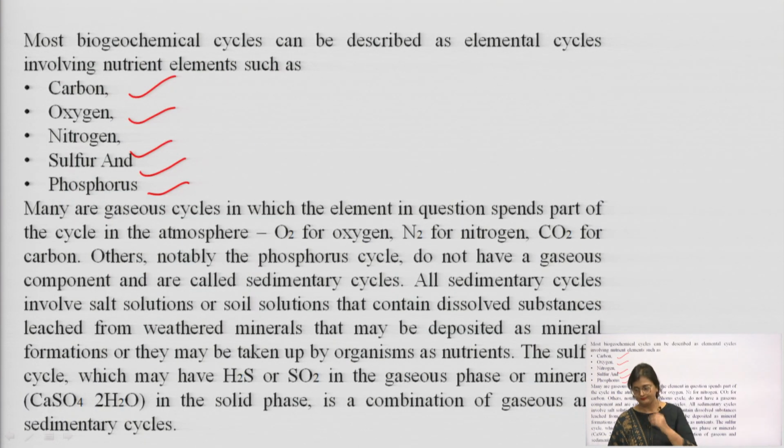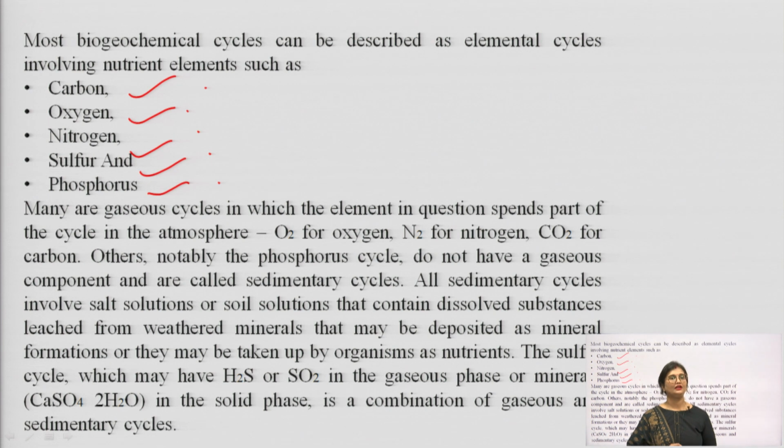So, moving on further, most biogeochemical cycles can be described as elemental cycles involving nutrient elements, namely carbon, oxygen, nitrogen, sulphur and phosphorus. So, when we are talking about biogeochemical cycles, we are talking about the major elements which are getting cycled. What are these major elements? Carbon, oxygen, nitrogen, sulphur and phosphorus.